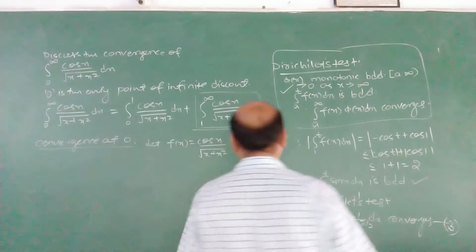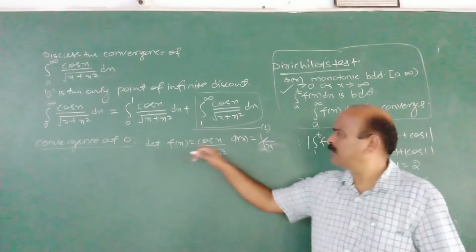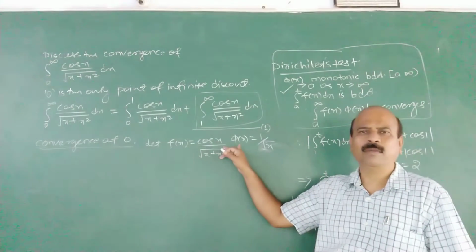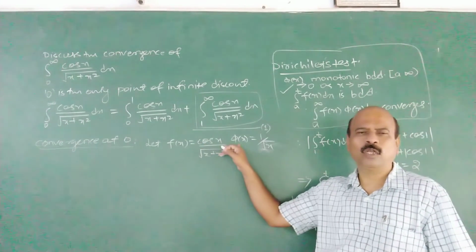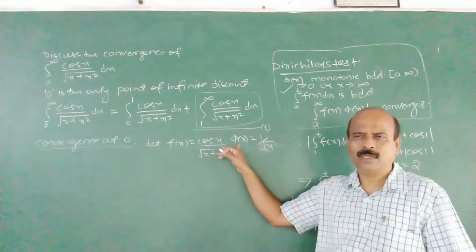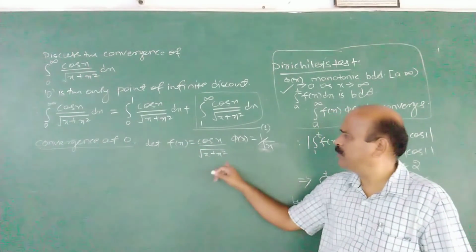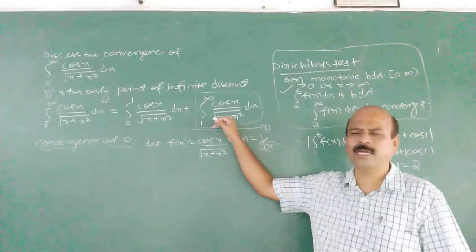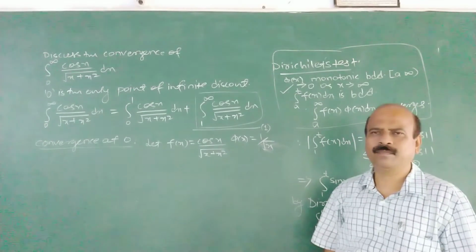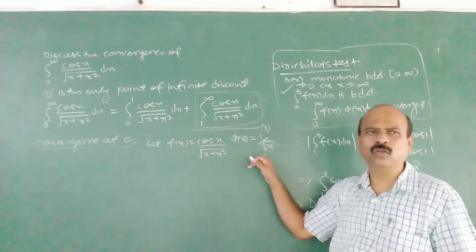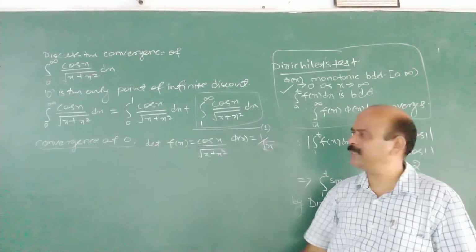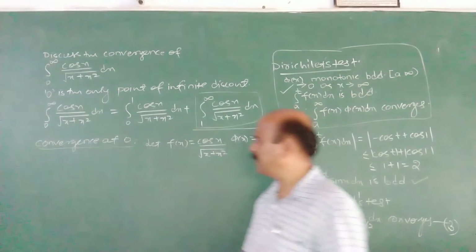So how do you take f(x) and phi(x)? After applying the comparison test, f(x) and phi(x) behave alike if the limit is not 0 and neither finite, neither infinite. Therefore, f(x) must be the given function cos x by root x plus x square. Phi(x) is for comparison. How to choose phi(x)? f(x) by phi(x) must tend to a finite limit as x tends to 0. That is the idea here.